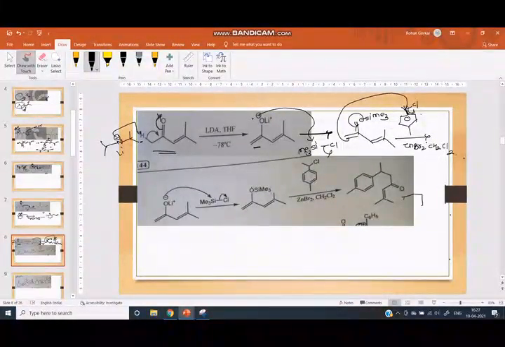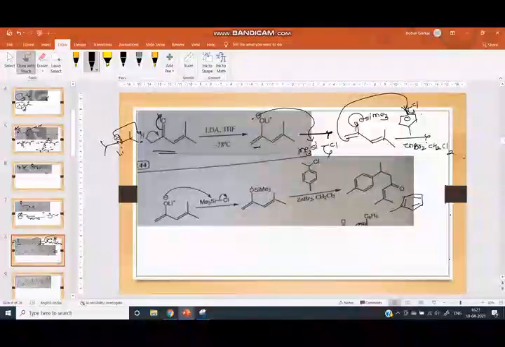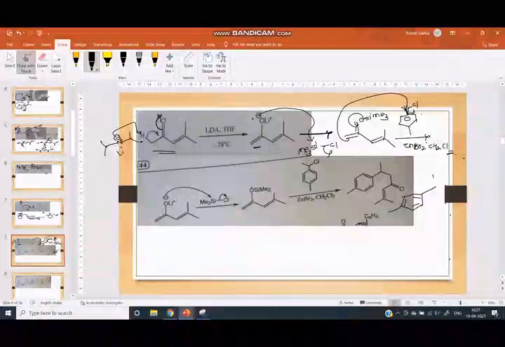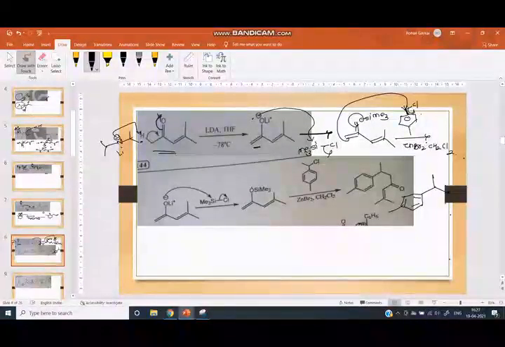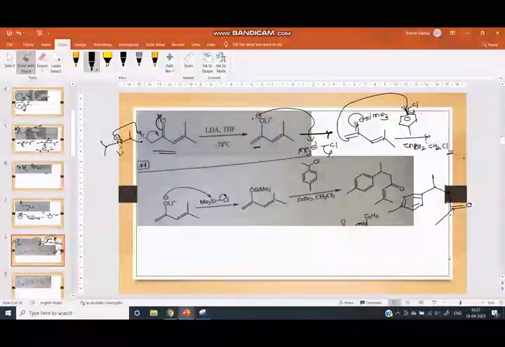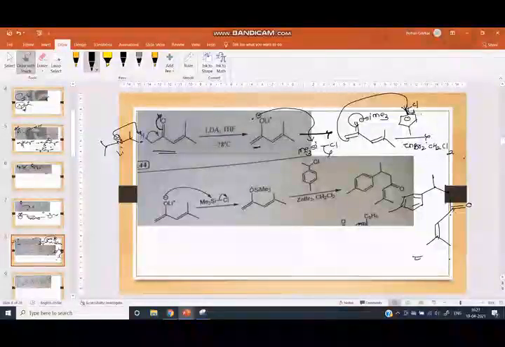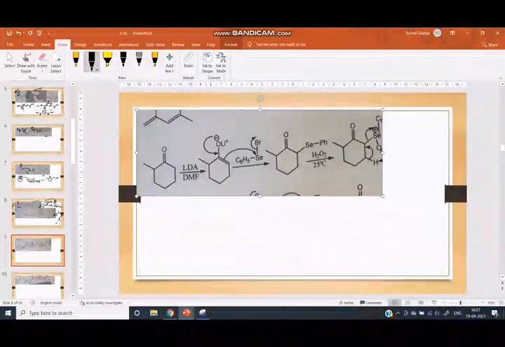Here is the benzene ring, here is the methyl group, here is this carbon, here is the methyl group, this carbon, then here is the carbonyl group, to the next carbon double bond, here is the 2-methyl group. Now we can see the next reaction.